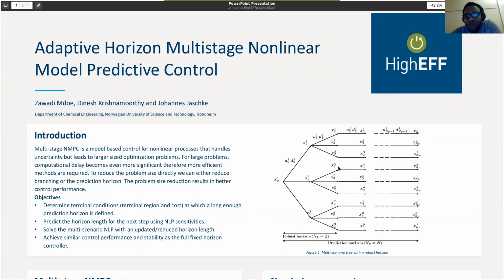So we shorten it, with the branching stopping at the robust horizon NR, and what we want is a prediction horizon that is just long enough, and that is what the adaptive horizon is going to do here. How we determine this long enough prediction horizon is by using NLP sensitivities, and by first determining the terminal conditions. When the controller meets those conditions, we know that we are at the terminal region, so we don't need to extend our horizon because it will remain stable.